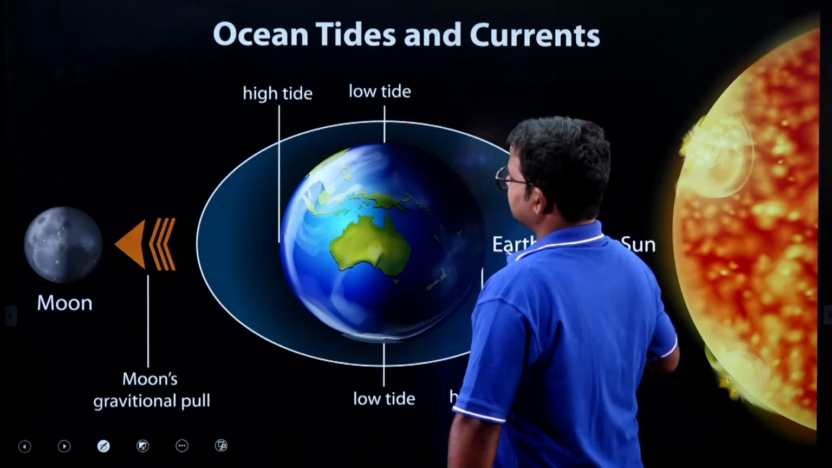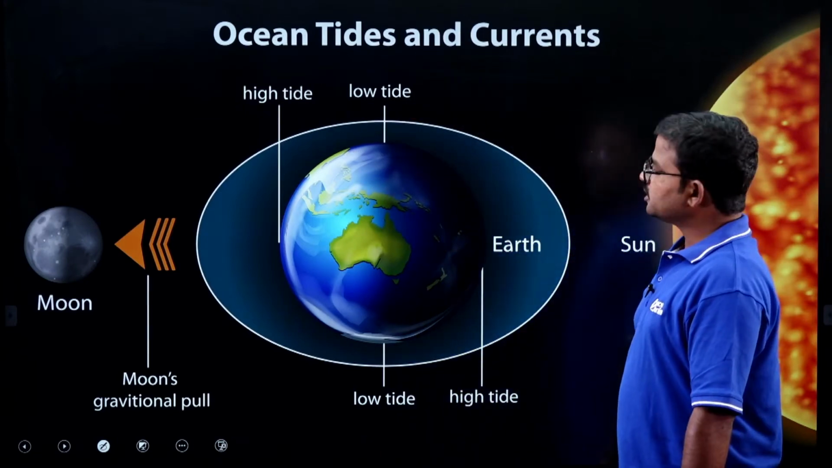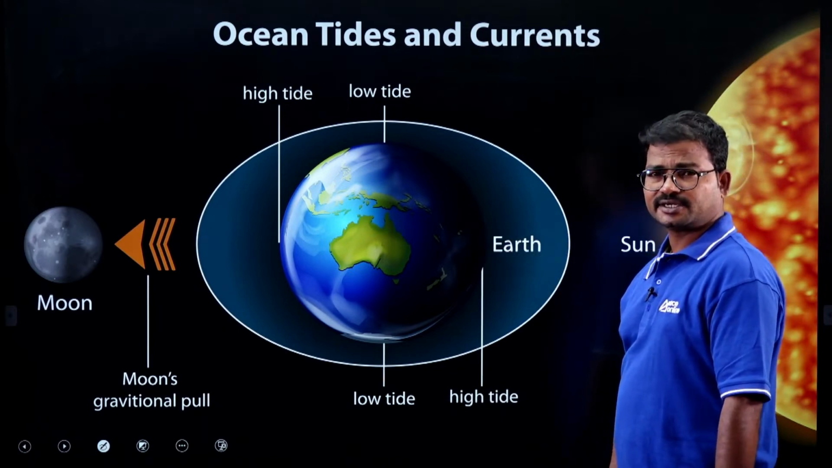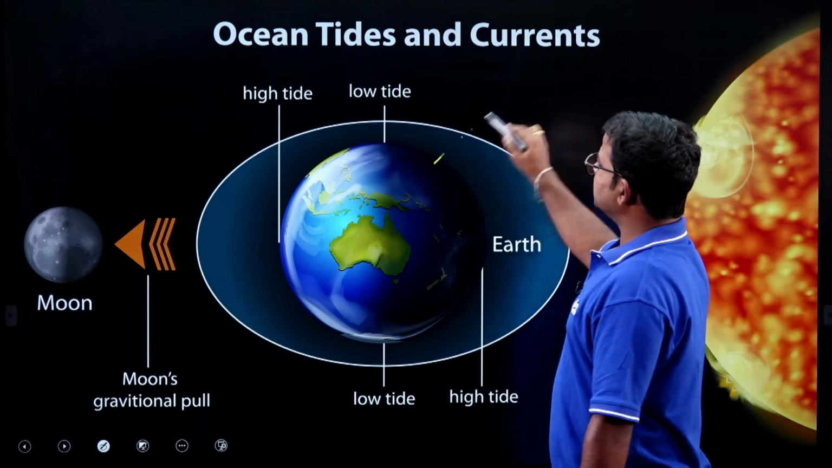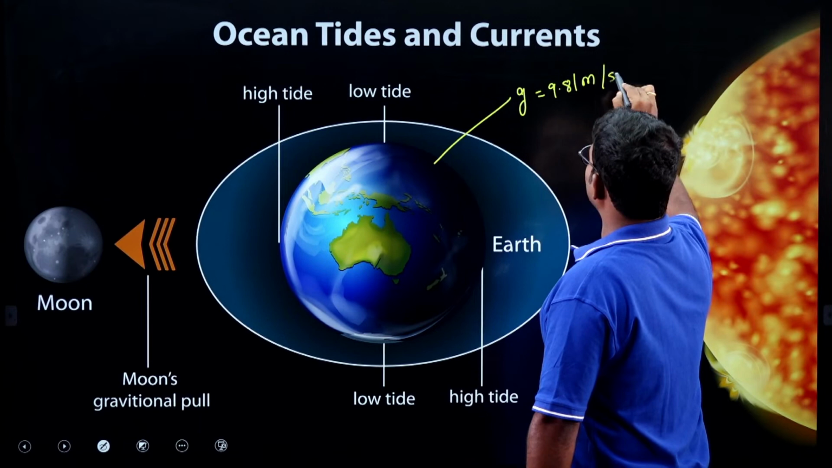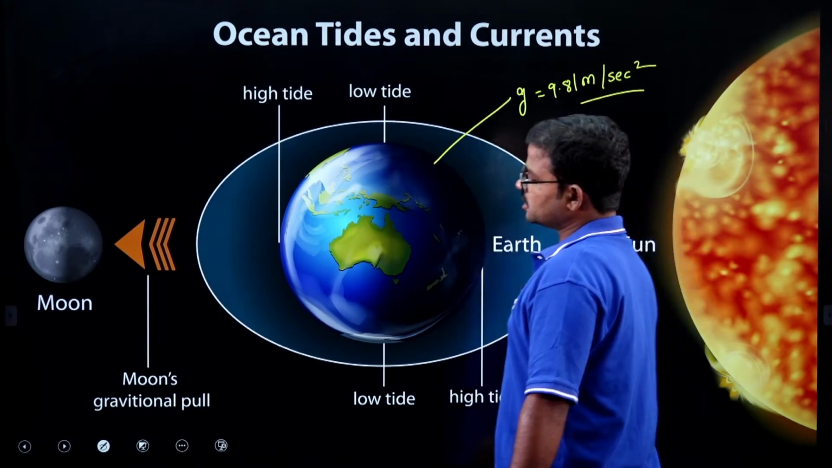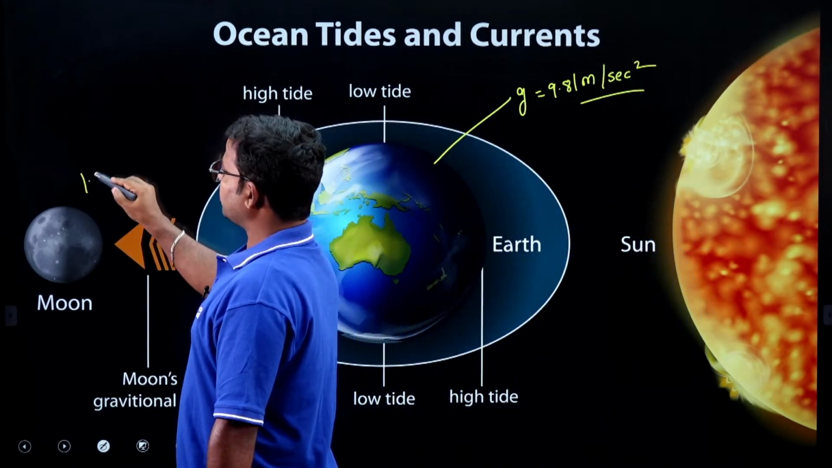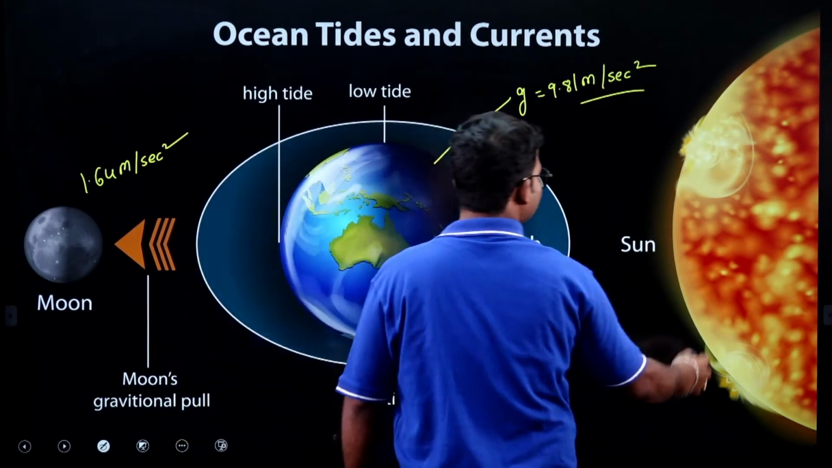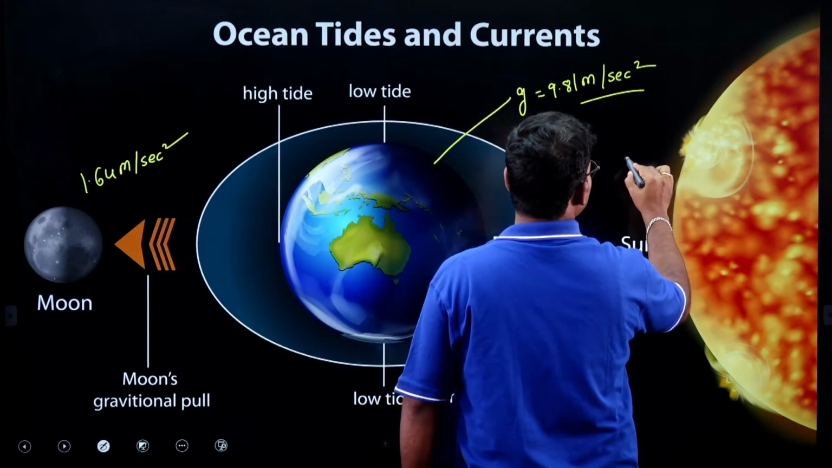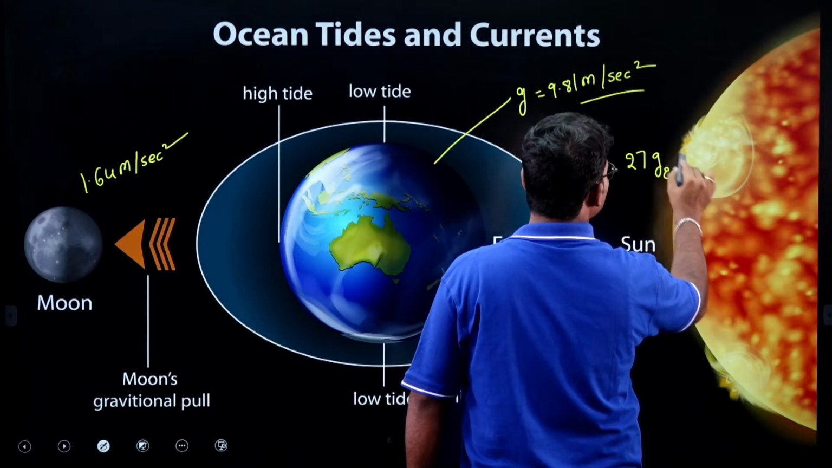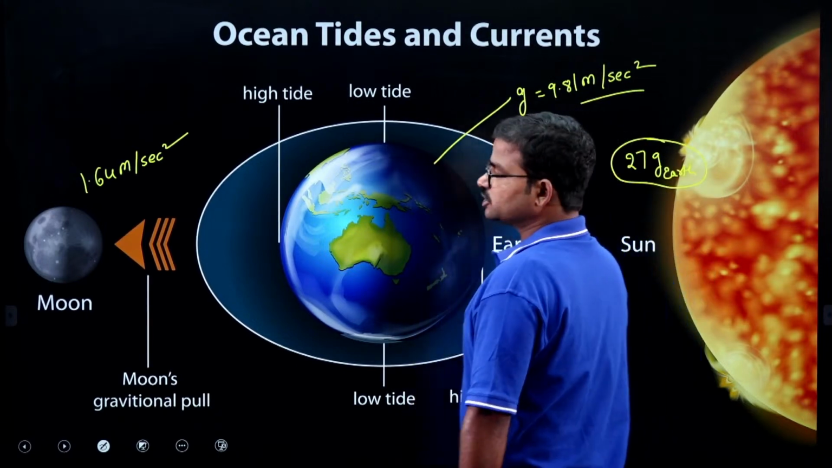Suppose you consider tides on Earth. The major responsible ones are the moon and the sun, but majorly that credit goes to the moon. Earth's g value is 9.81 meter per second square. The moon's g value is 1.64 meter per second square. The sun's g value is 27 times Earth's g value. So that much gravity it has.